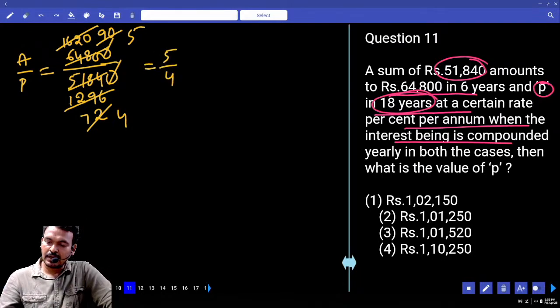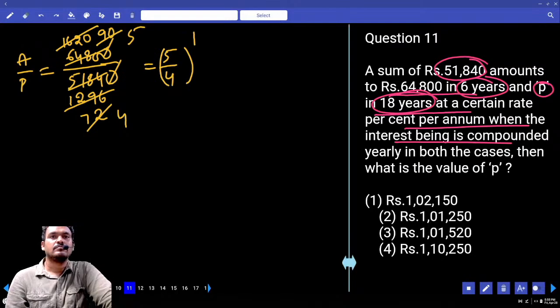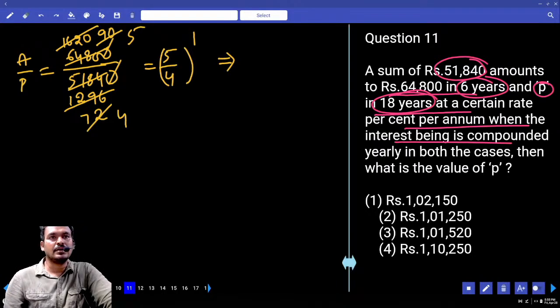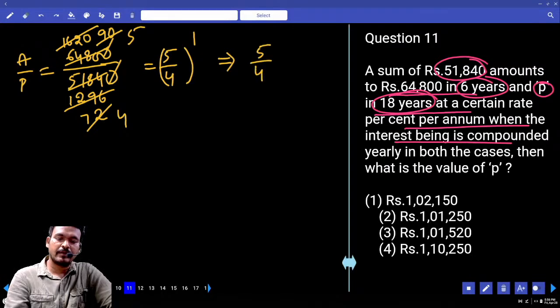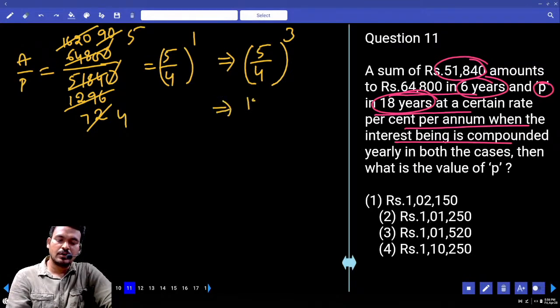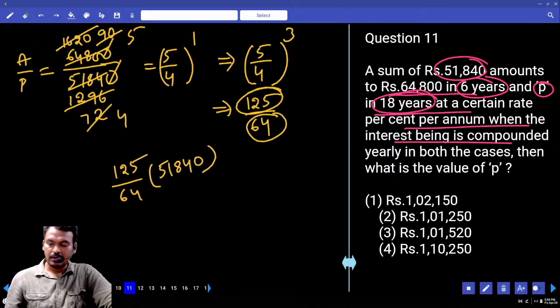That 5 by 4 we received for how many years? 6 years. So 5 by 4 power 1. If it is 6 years, we consider power 1. But here how many years are given? 18 years. 18 is how many times of 6? 3 times. So we write 5 by 4 power 3. 5 cube is 125, 4 cube is 64. Principal is 64 parts, amount is 125 parts. In place of 64 parts, the value given is 51,840, but we require 125 parts.